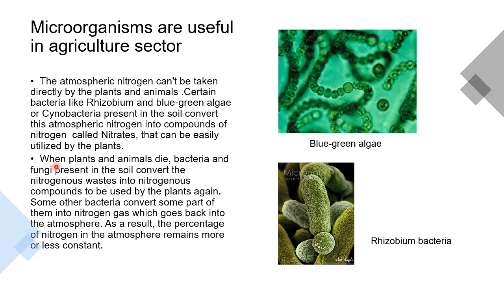Now when the plants and the animals die, the bacteria and the fungi present in the soil convert the nitrogenous waste present in their body into nitrogenous compounds which can be again used by the plants. And there are certain bacteria which convert some part of this nitrogenous compound into nitrogen gas, which goes back into the atmosphere, maintaining the percentage of nitrogen in the atmosphere, that is 78%. So more or less the percentage of nitrogen remains constant.